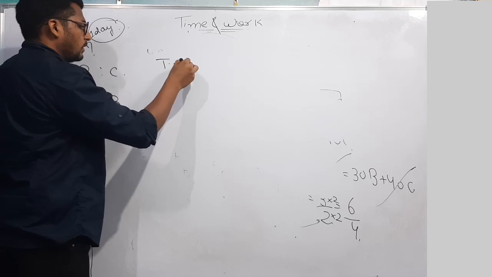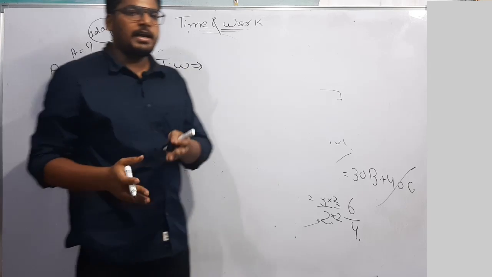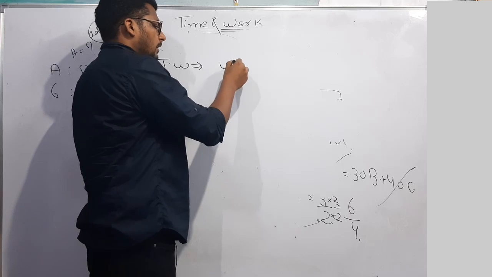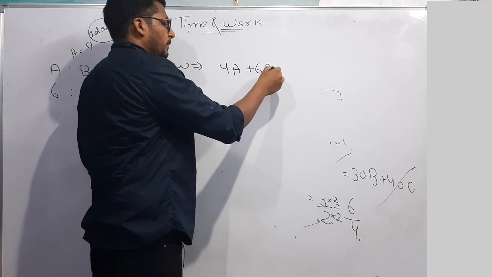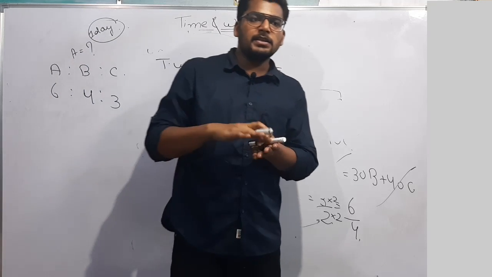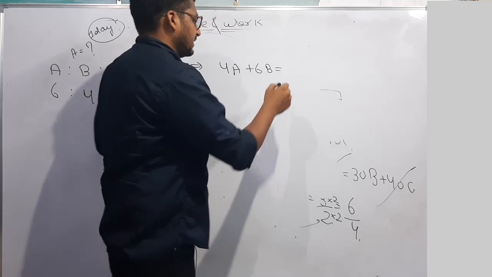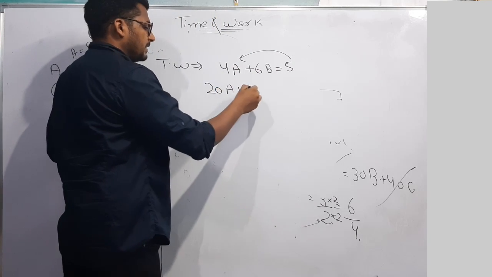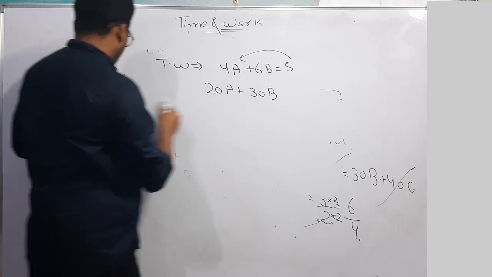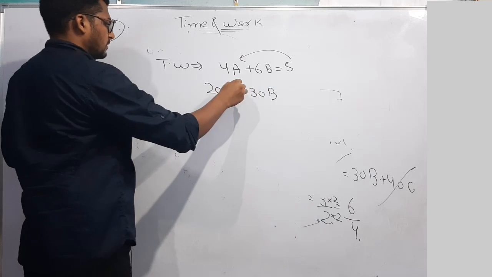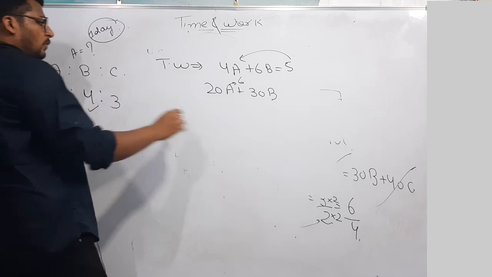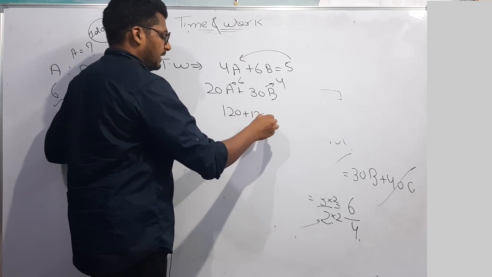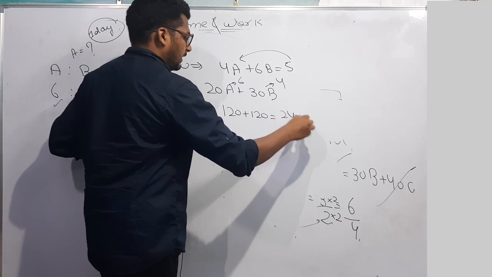We can calculate it from any equation. 4 boys from school A and 6 boys from school B were doing this work in 5 days, and equation was 20A plus 30B. What is A here? 6. And what is B here? 4. 120 plus 120 will be equal to 240.